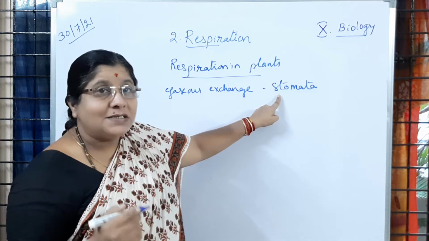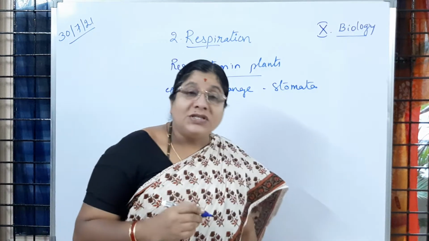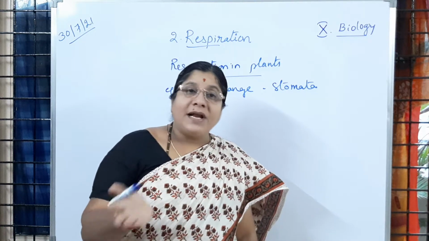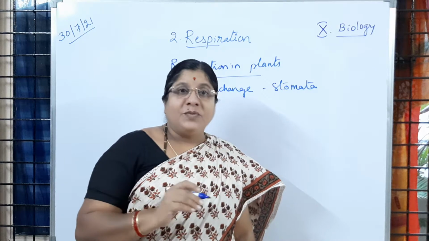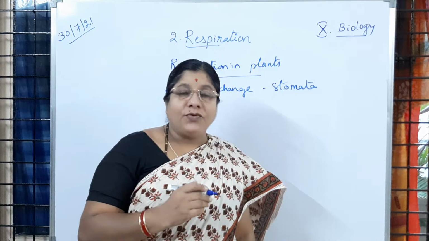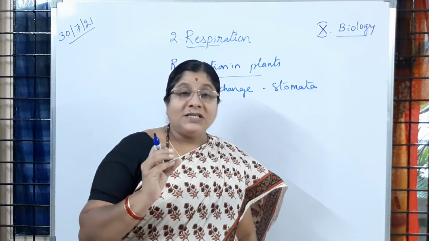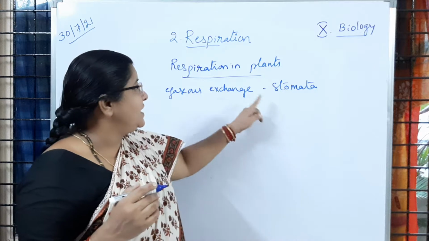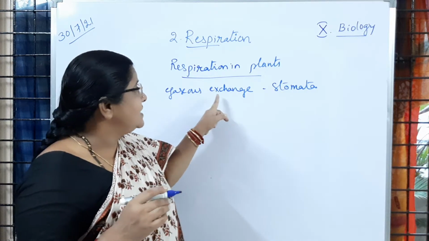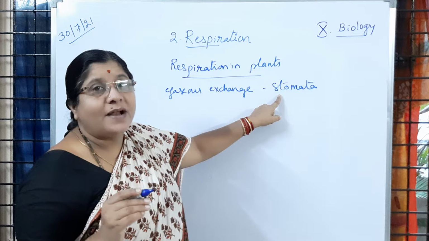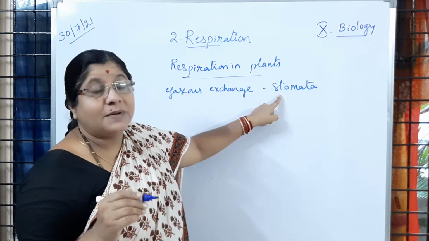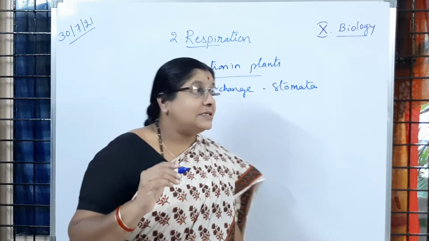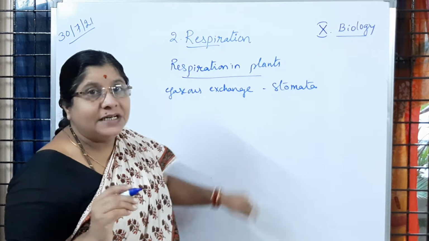In the process of photosynthesis, oxygen is sent out and carbon dioxide is taken in. Because carbon dioxide is the raw material for photosynthesis, the opening and closing of stomata always helps these processes to be carried out in plants. Gaseous exchange also happens through the stomata present in leaves. Is it clear, children? So the exchange of gases takes place through stomata present in leaves.